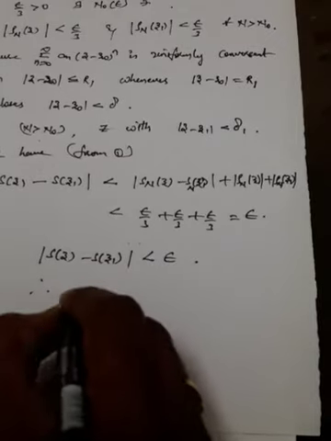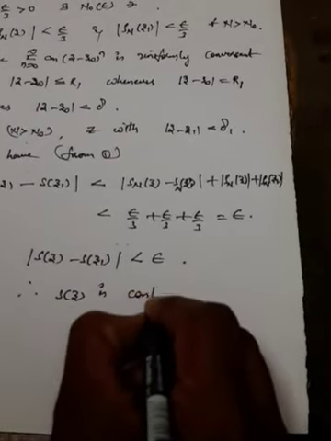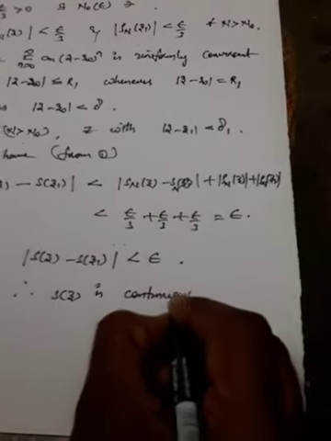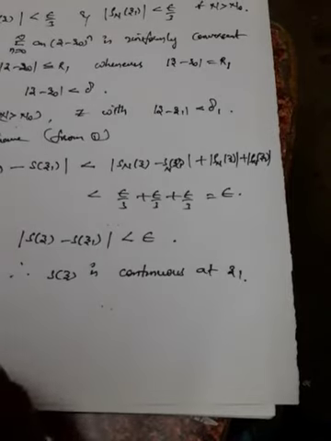So therefore what we can say is s of z is continuous at z1.